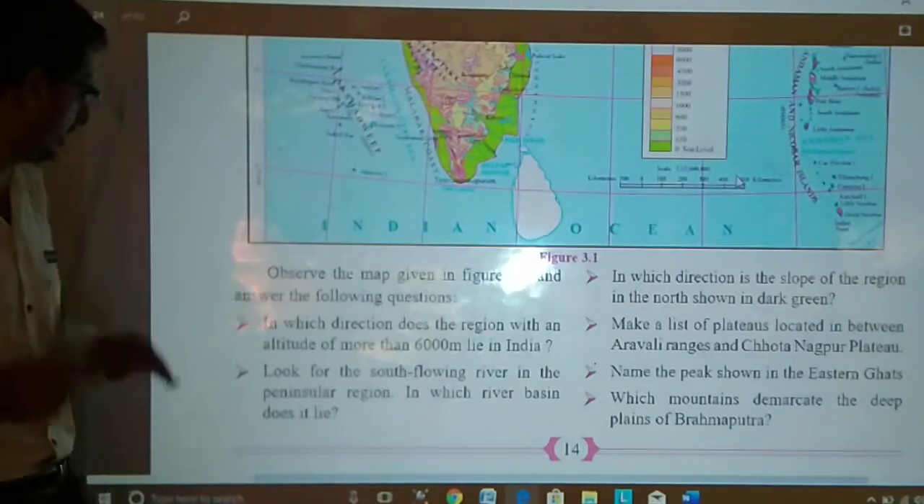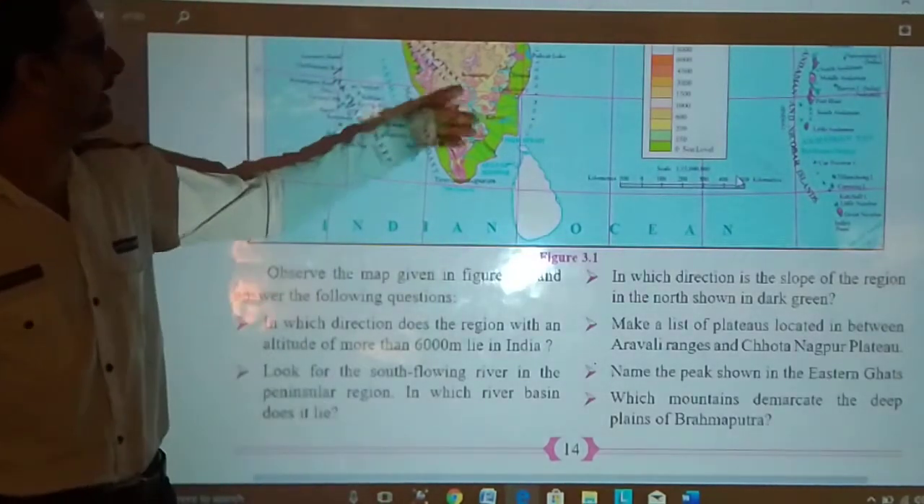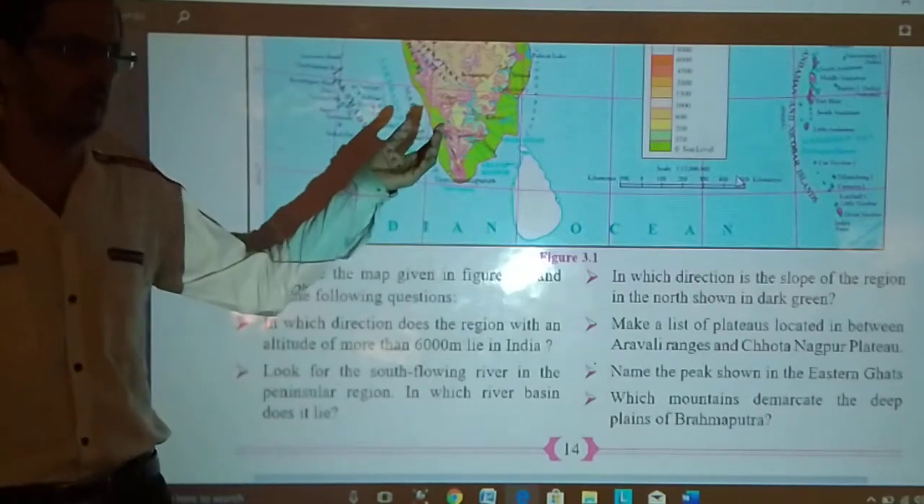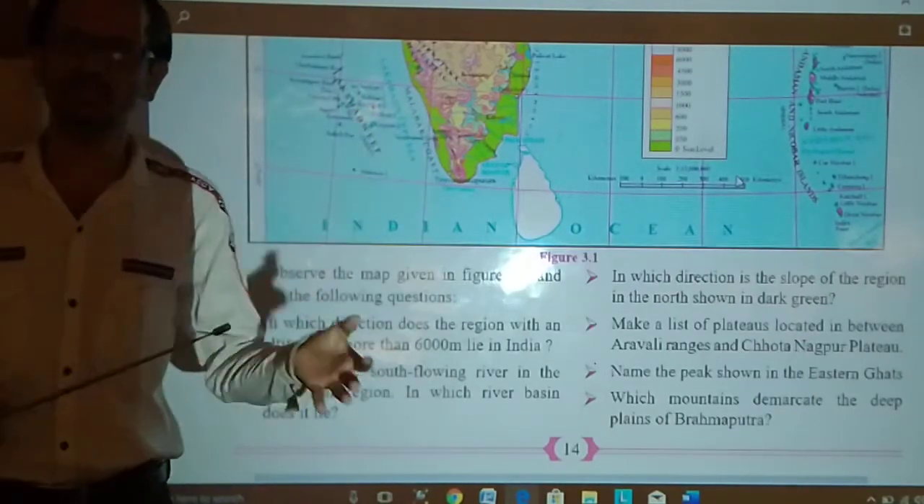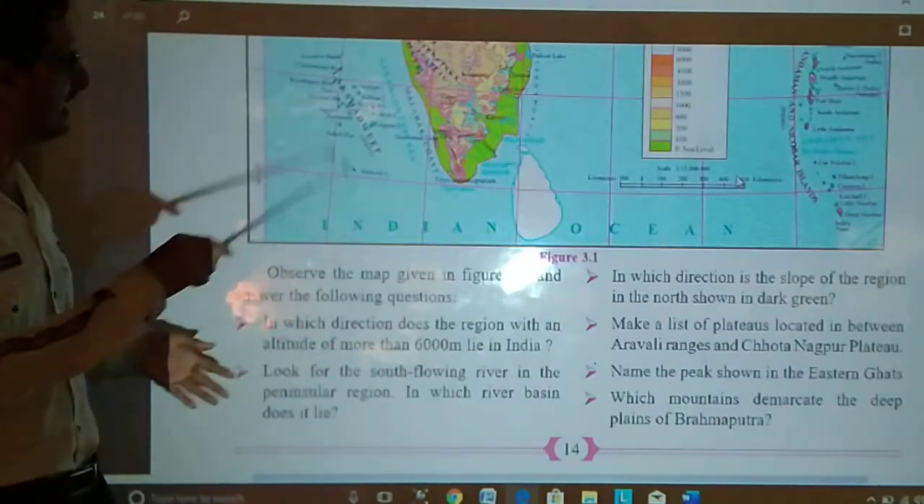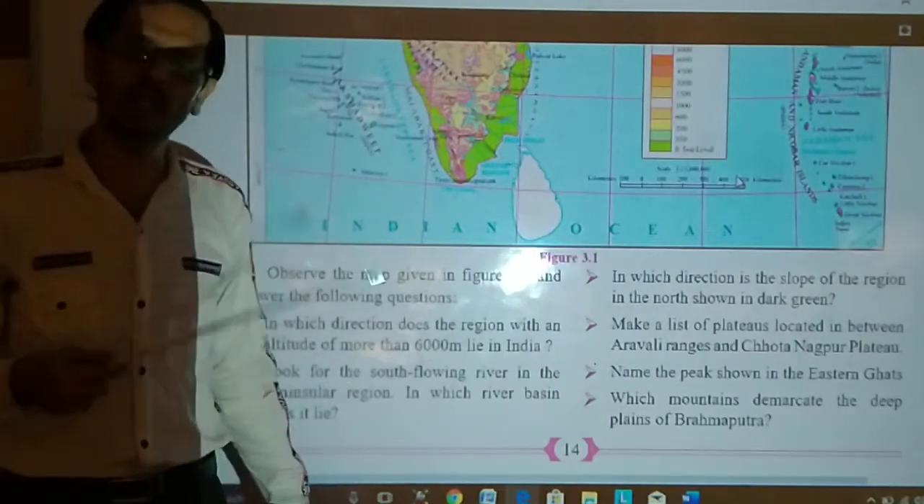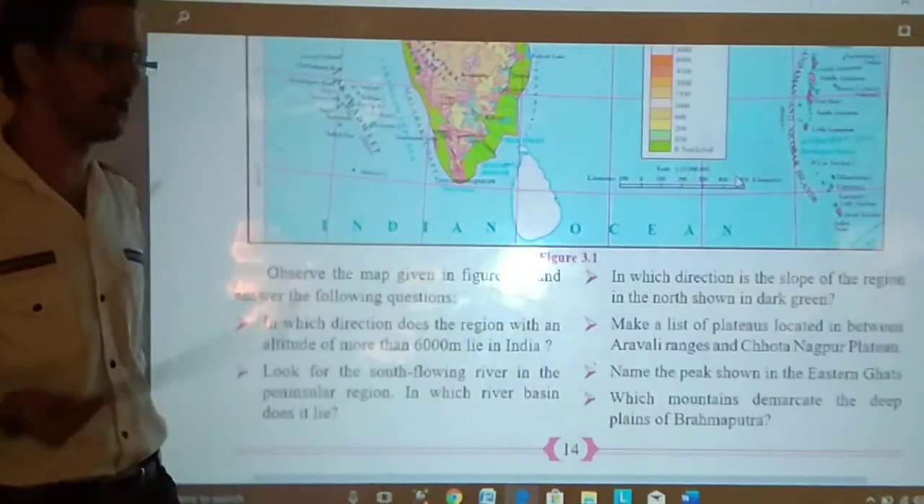Now look for the south flowing rivers in the peninsular region. Obviously, there are various peninsular rivers flowing in southern India. There are the Kaveri, Krishna, Godavari, and all these. You can refer to the map, just read the map and observe it, and obviously you will get all the answers.